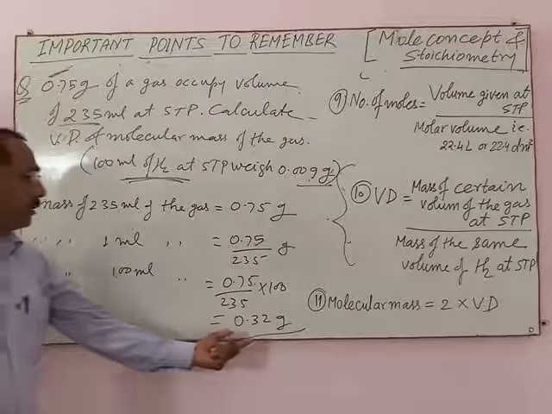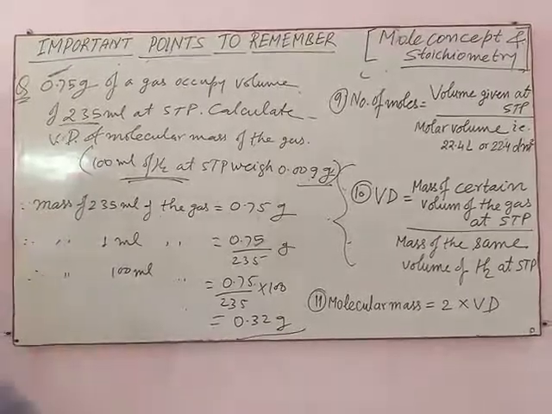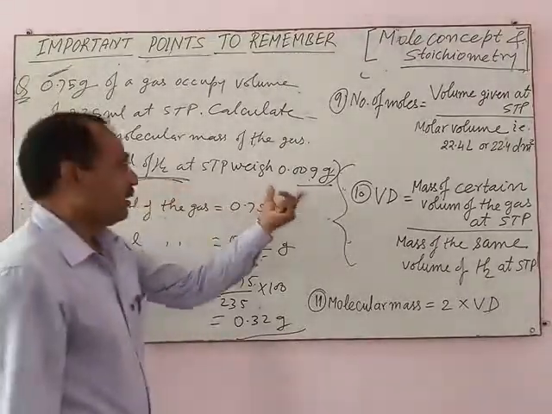This is the mass of 100 ml of the gas, and mass of 100 ml of hydrogen is already given.